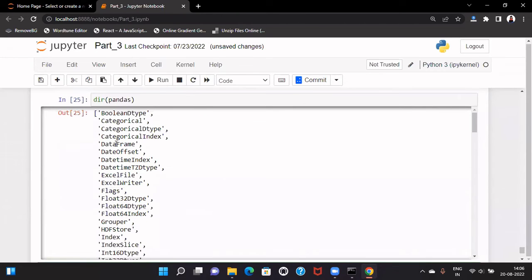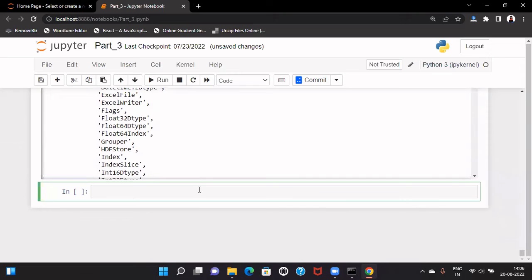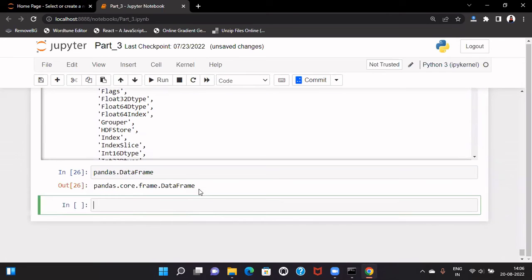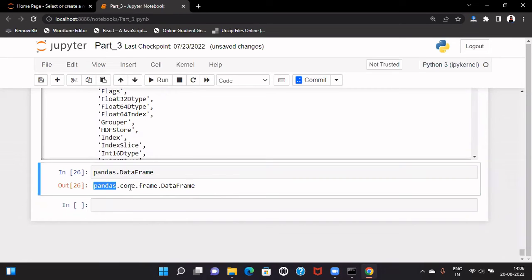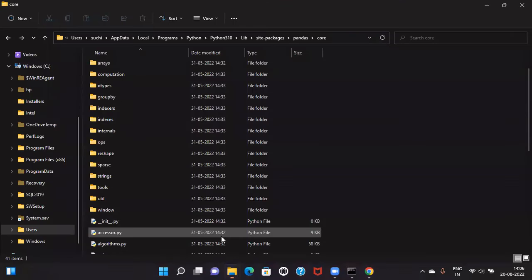Let's say we will check the DataFrame attribute for now. So if I do that, pandas.DataFrame. If we do this, we can see this notation, pandas.core.frame.DataFrame. So in Python, when we need to access this directory structure, we need to use dot.